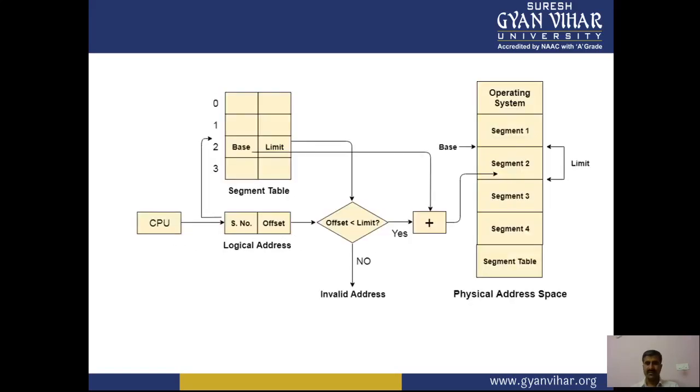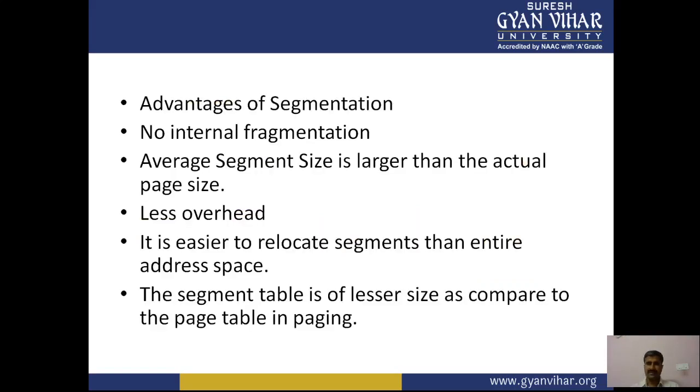Now you see in this diagram there is a CPU, a base, a limit, a segment number and an offset, and the logical address. There is a check for an invalid address. If no, it is an invalid address; if yes, then it can move on to the physical address space with the help of demand segmentation.